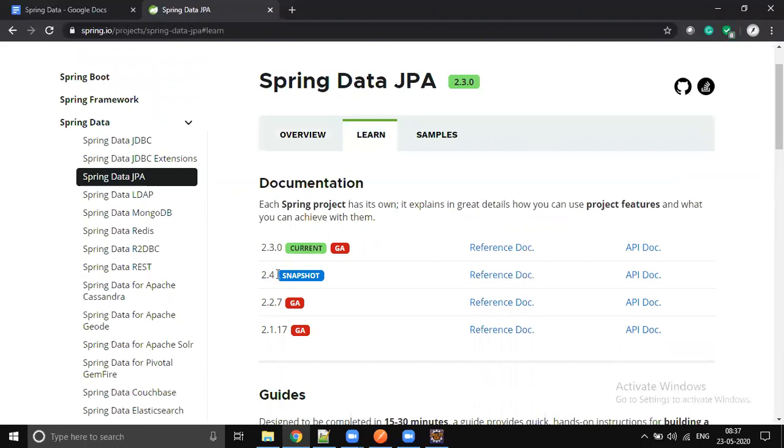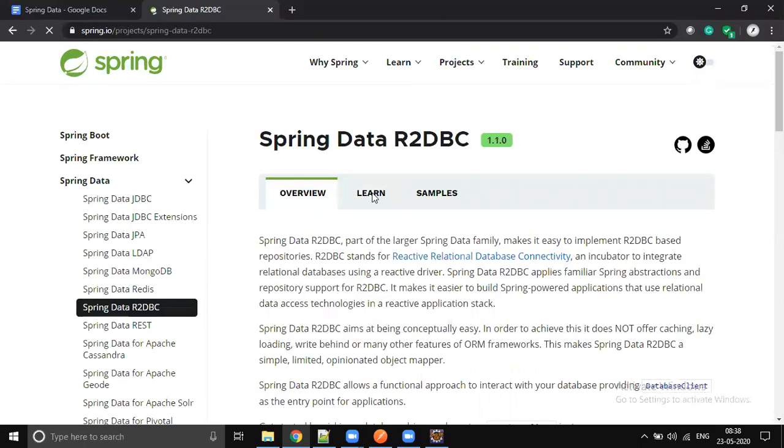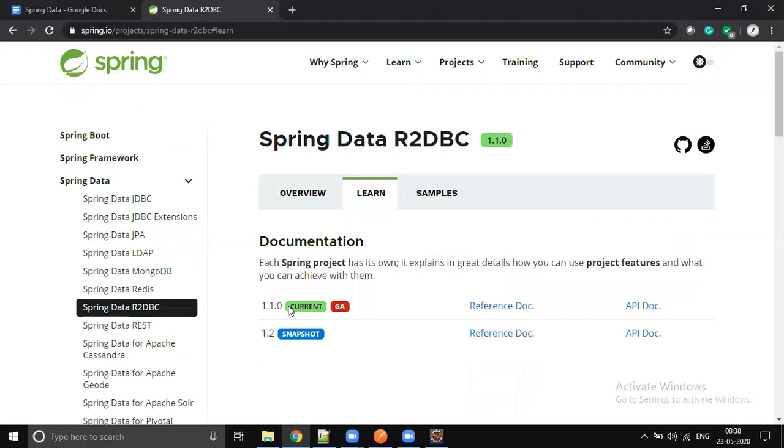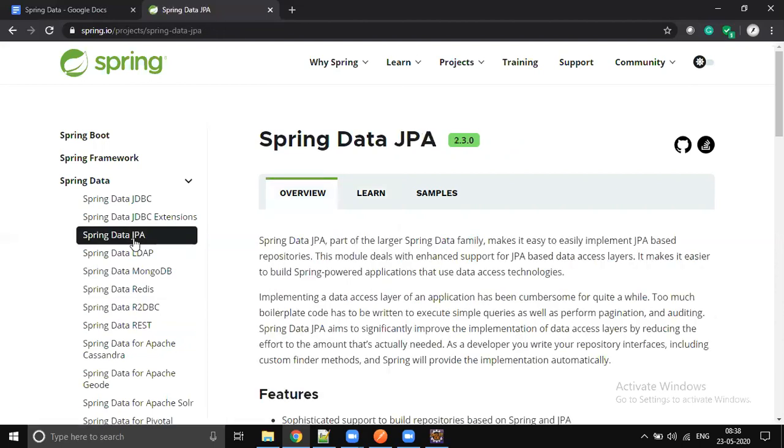See, the versions are a little different. Spring is 5.0.2, and when it comes to Spring Data JPA, the versions are different. If you go to another flavor, for example R2DBC, you see a different version, 1.0.0. This is really the latest change. 1 to 2 weeks back they made it GA; earlier it was a snapshot. We know what is a snapshot and what is GA, as we learned as part of Maven, in production. So each and every module has a different version, and you should be very careful about which module you want to use.